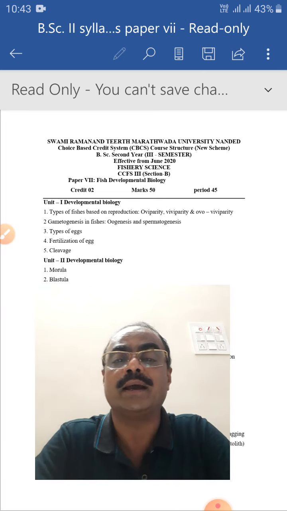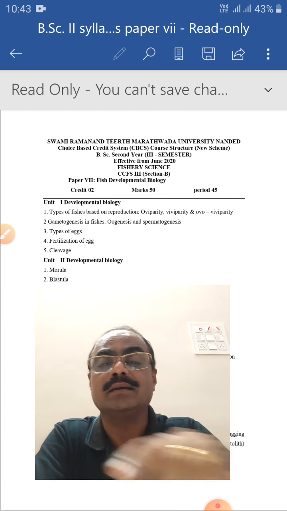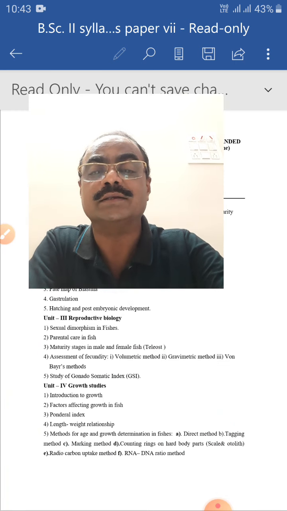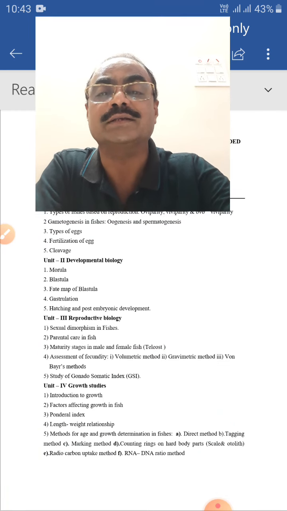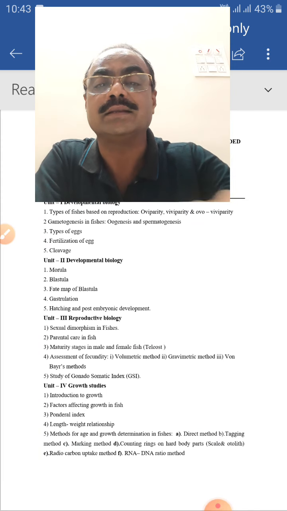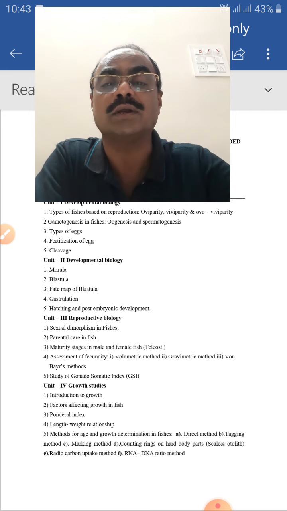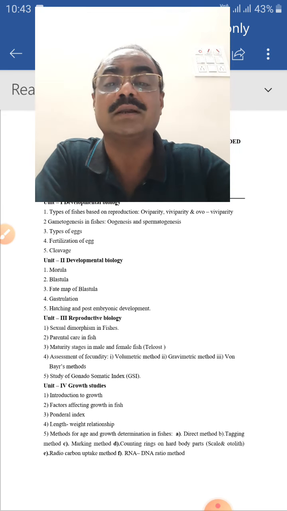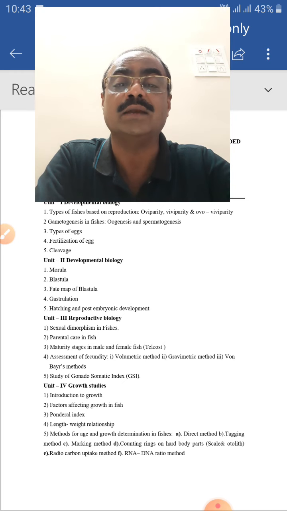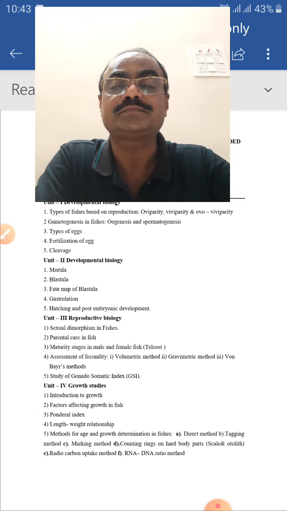In developmental biology, there are again 5 units. See here, the first is a morula, second is a blastula, third is a fate map of blastula, fourth is a gastrulation, and fifth is a hatching and post-embryonic developments. After cleavage, there is a segmentation of cells within the eggs.